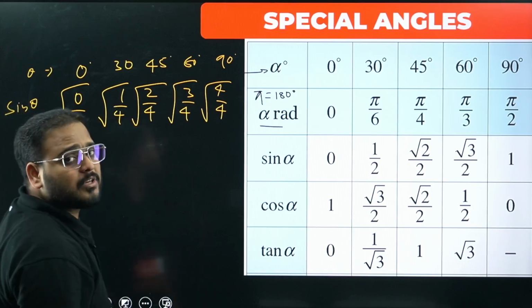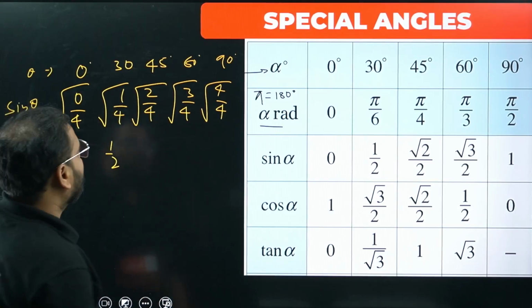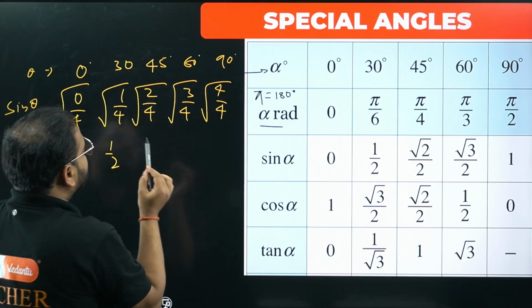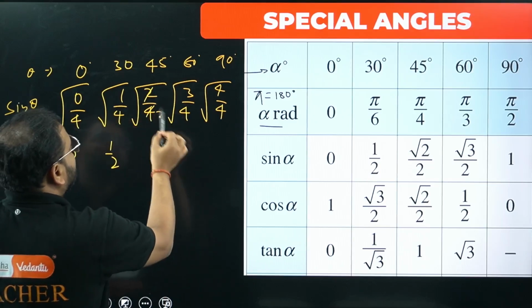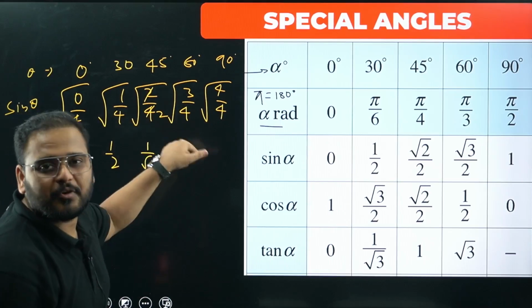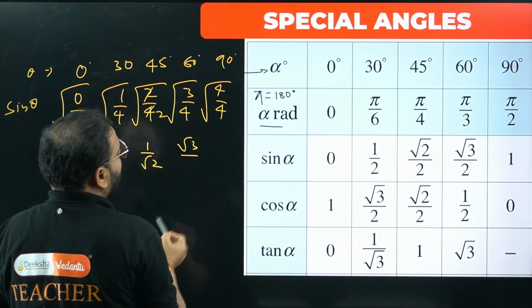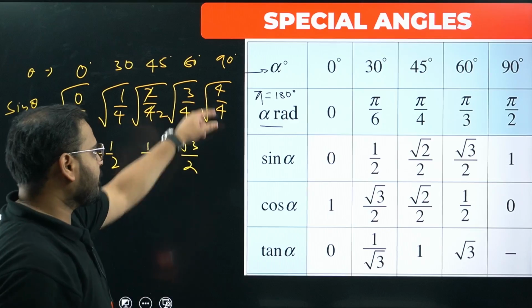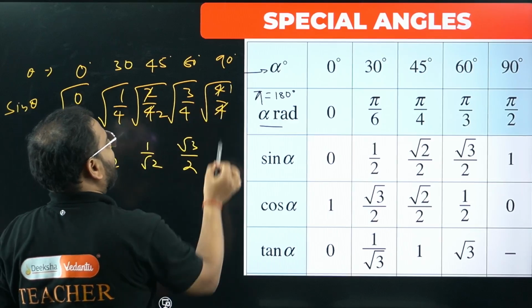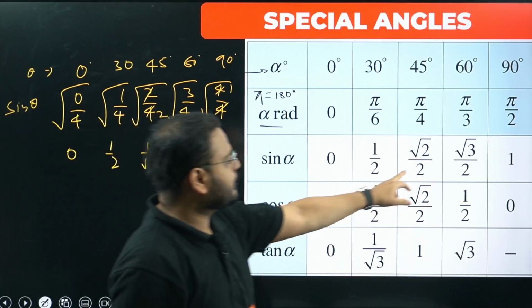0, then 1 by 4, the root is how much? Simply 1 by 2. 1 root is 1, 4 root is 2. How about this? 2 by 4 root will be what? I can cancel this. 1 by 2 is there, so 1 by root 2 will be left. Root of 3 is simply root 3. Root of 4 is 2 here. 4 by 4 is simply 1, and root of 1 is 1 here. So please check: 0, 1 by 2, 1 by root 2, root 3 by 2, and 1.